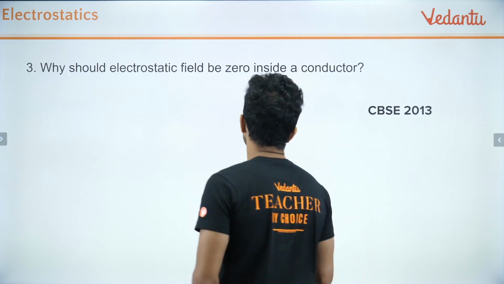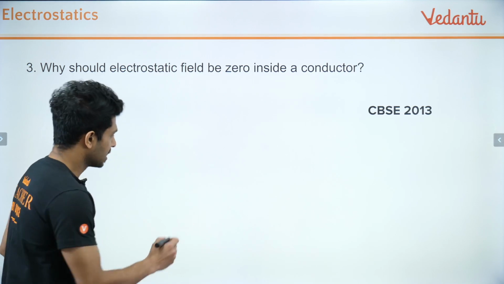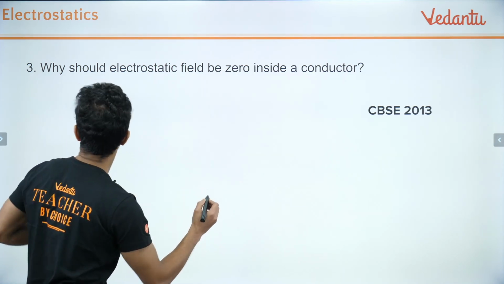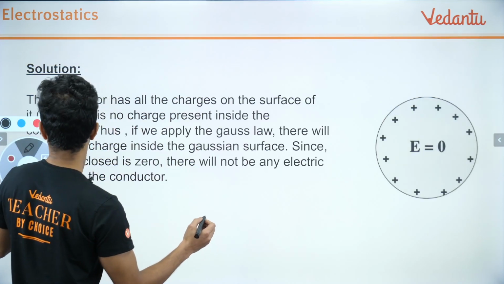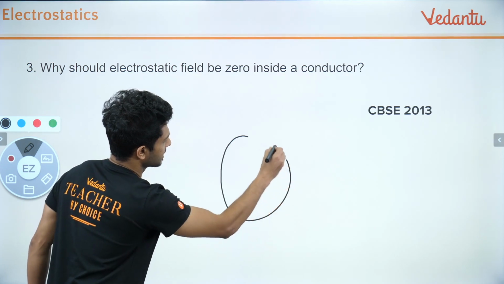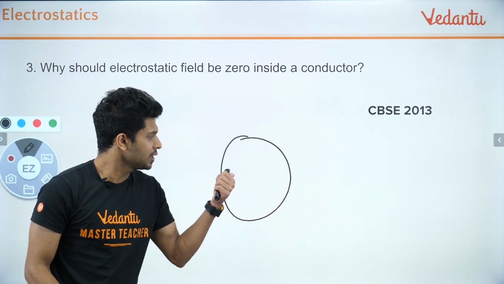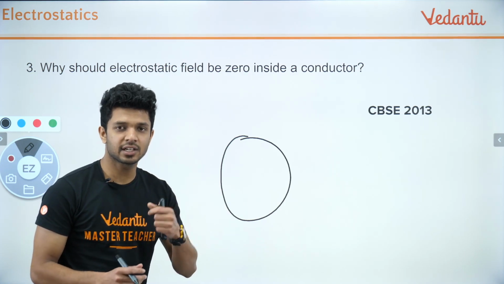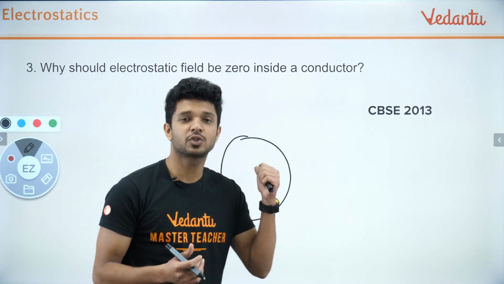Listen here. So think that you are having a conductor, a spherical conductor. Whenever you have a conductor in the electrostatic condition, the electric field inside has to be 0.